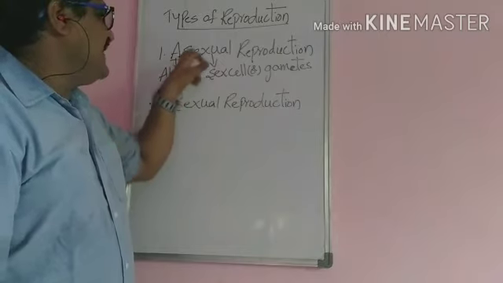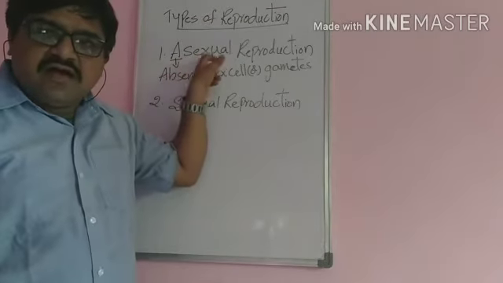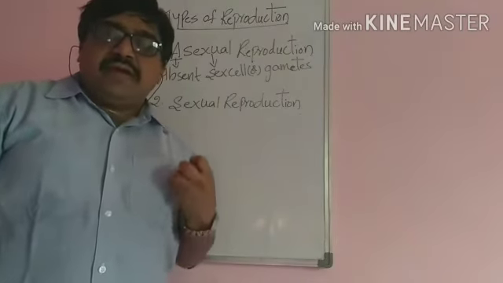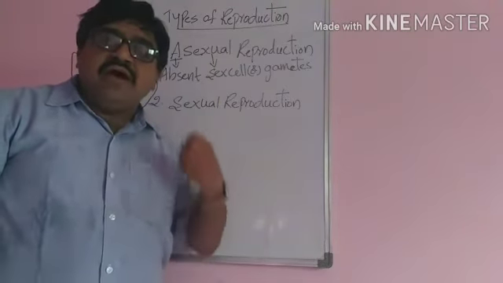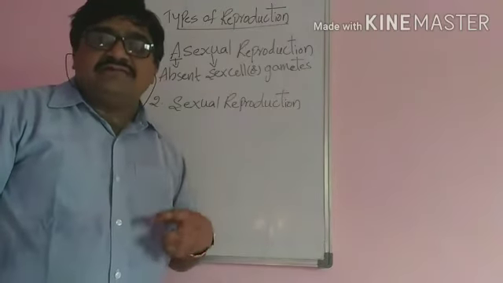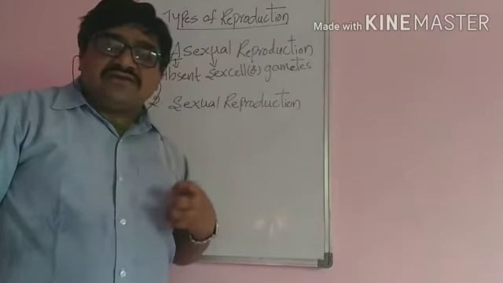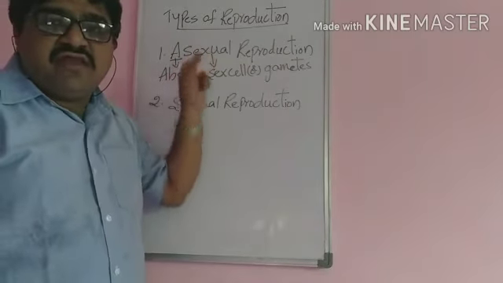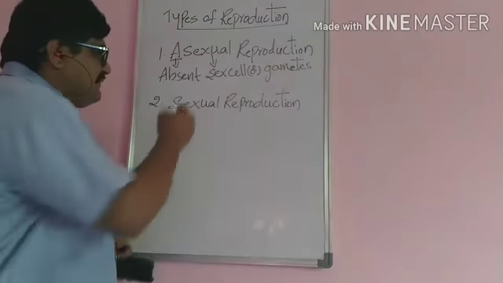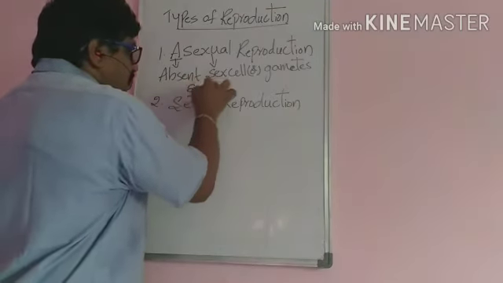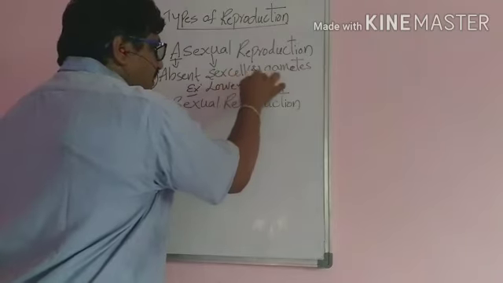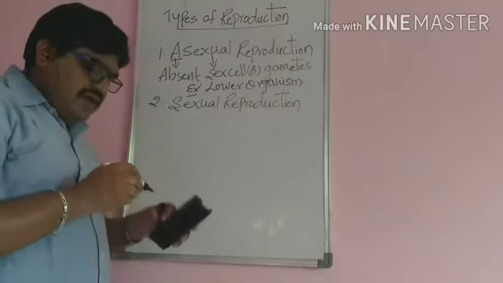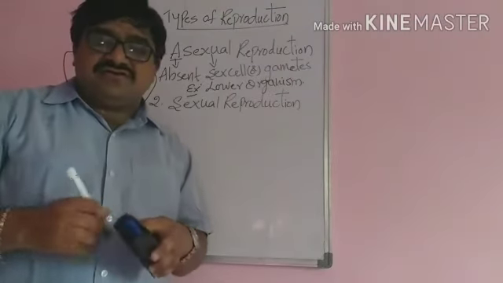A means absent, sexual means sex organs or gametes. Without gamete formation, the organism is able to produce an egg once. Such reproduction we call asexual reproduction, which takes place in lower organisms, without gamete formation.